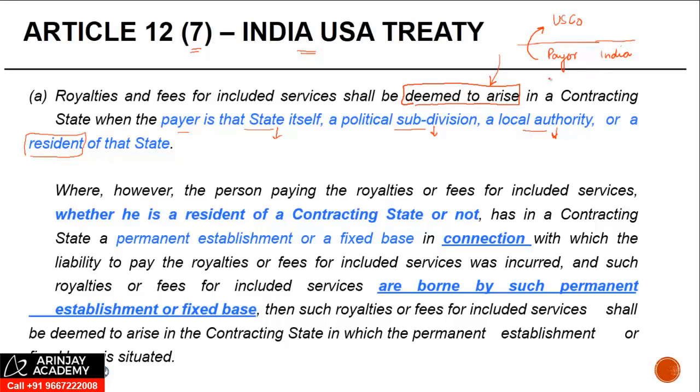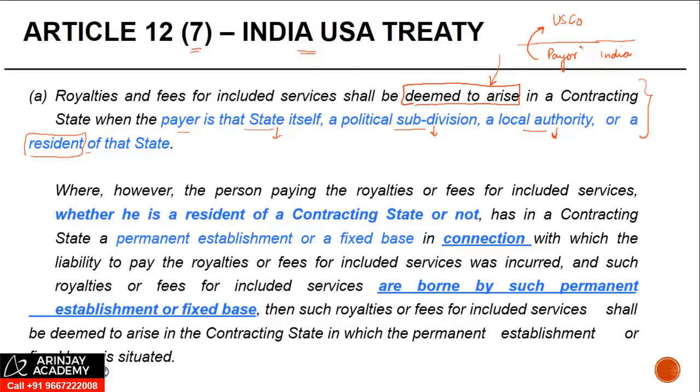Right? Now, if you compare this with the provisions of the Income Tax Act, those provisions are slightly better. The reason is, in those cases, for a resident, let's say for example, if the payments are in relation to a business outside India, those royalties are not deemed to arise in India, right?